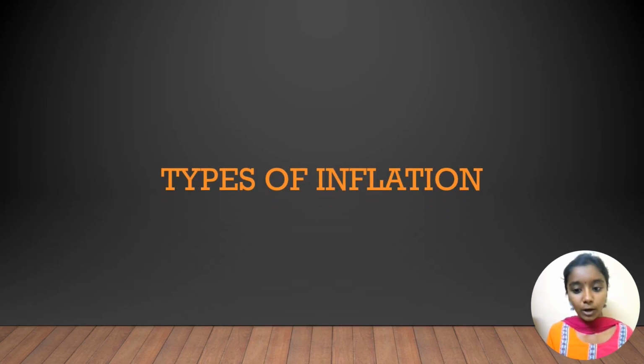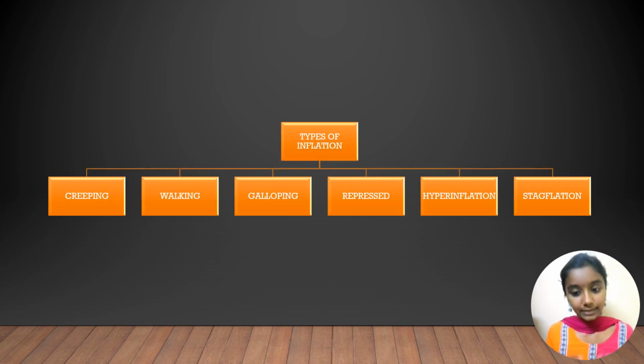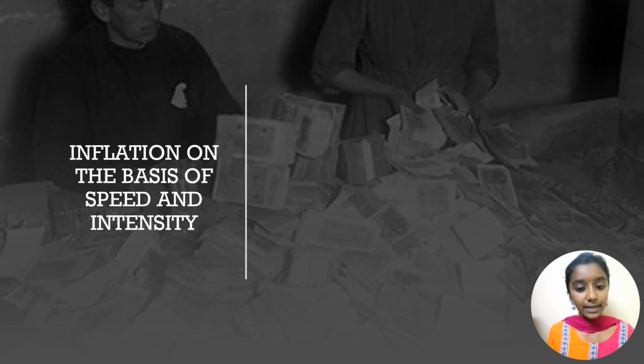Now let us talk about the types of inflation. There are many types of inflation. There is creeping inflation, walking inflation, galloping inflation, repressed inflation, hyperinflation, and stagflation. In the upcoming slides, we will talk in detail about all the different types of inflation. Now, let us talk about the types of inflation on the basis of speed and intensity.